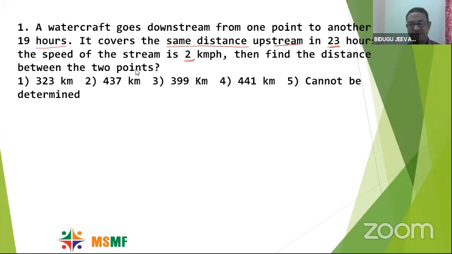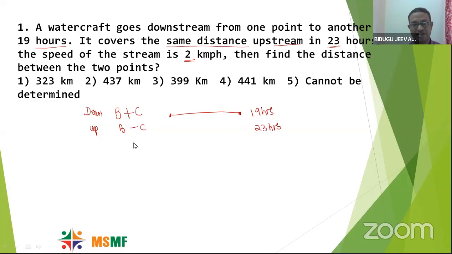Let me explain the whole question. Try to give the answer. Now, downstream, that is man speed as well as boat speed. Let me assume that downstream is nothing but B plus C. Upstream is B minus C. One point to the other point, he covered with the downstream in 19 hours, whereas the same distance in upstream, he covered in 23 hours.